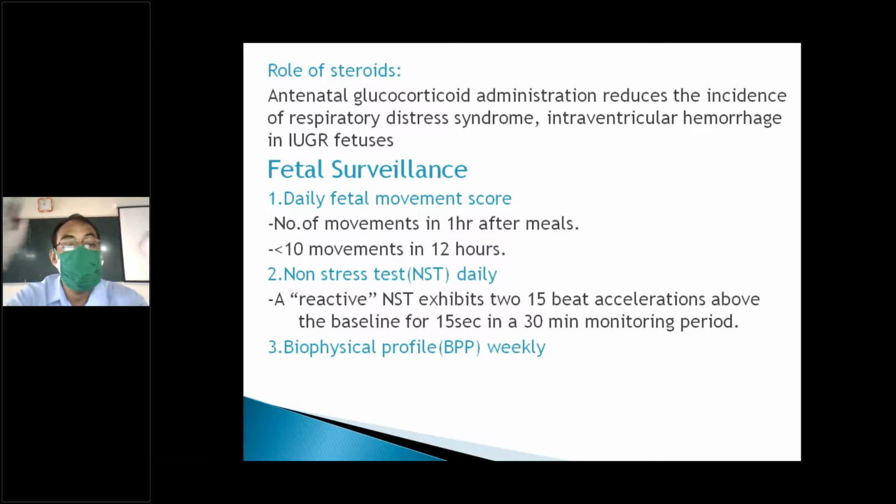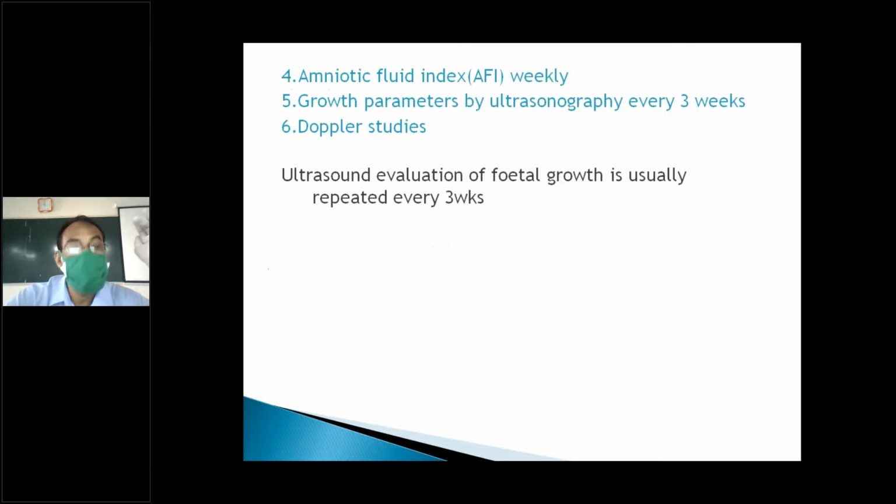Next is the non-stress test, because at least 12 movements will be there per day. When there is a fetal movement, there will be an increase in fetal heart rate of at least 15 beats per minute, and it should persist for 15 seconds. So during movement, fetal heart rate increases by 15 beats per minute. This is all part of the biophysical profile, which we do weekly.